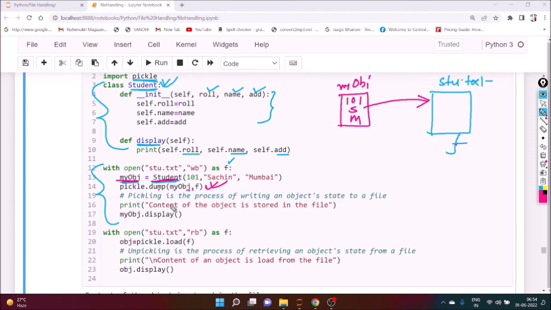And we can display the content of the object by calling that particular display method to display the content of the student. So this particular part is the pickling part.